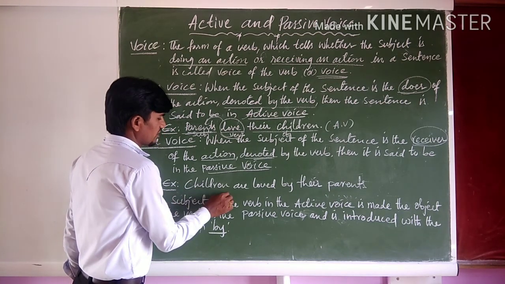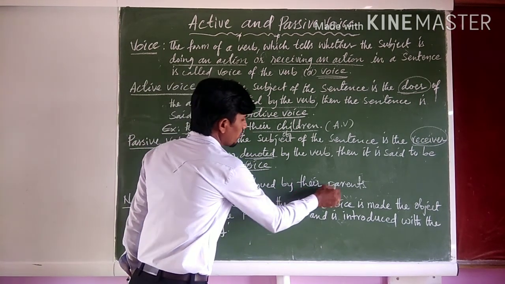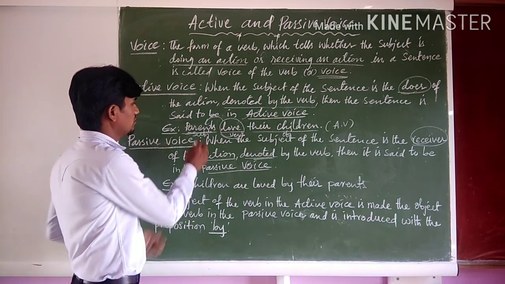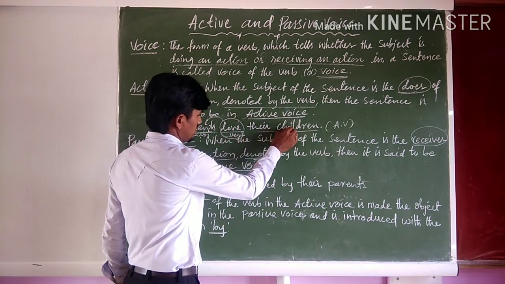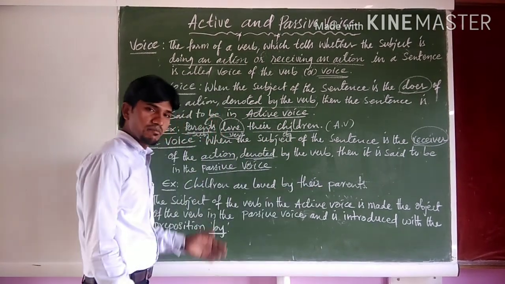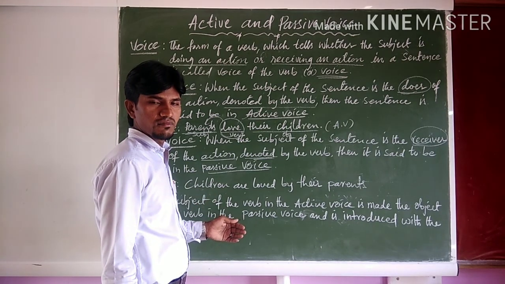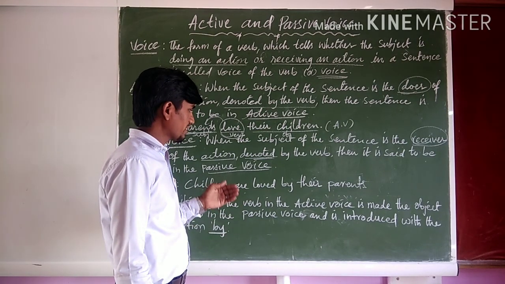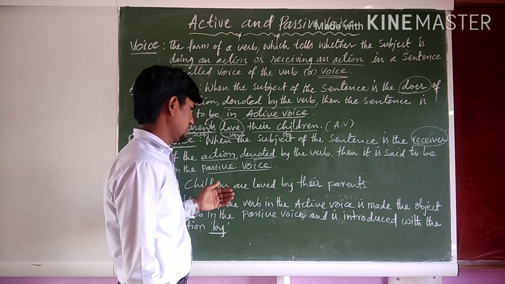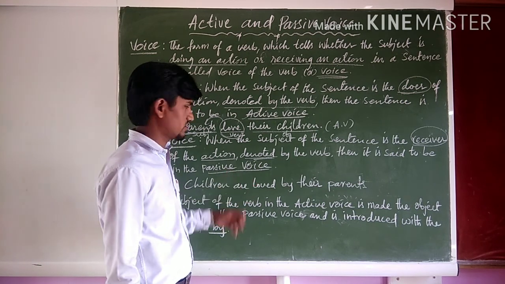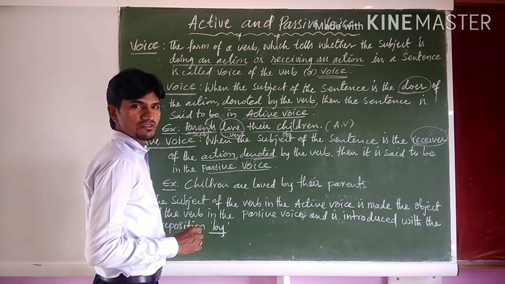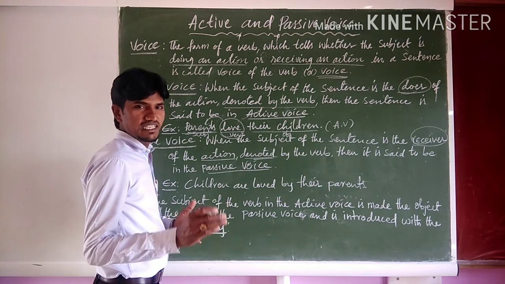Now let us see here. Example: Children are loved by their parents. In active voice, what you have seen? Parents love their children. So, children are loved by their parents. The meaning is same. Right? But the performer of the action and receiver of the action is most important here, and they remain in the same tense. So, when we change active voice into passive voice, we need to go through a few changes.